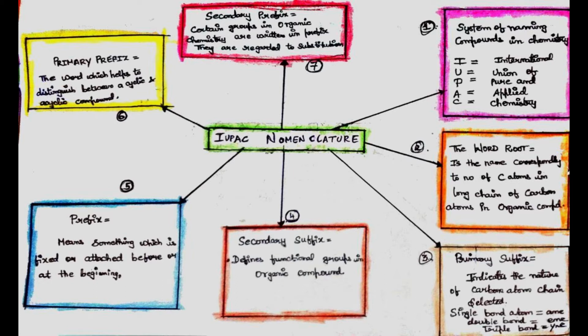Seventh, secondary prefix. It contains groups in organic chemistry and is written as a prefix. These are regarded as substitutions.